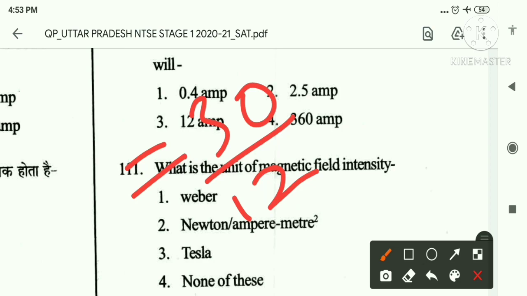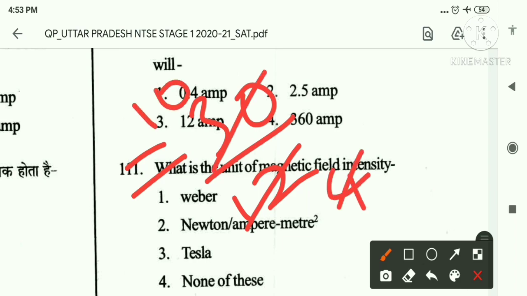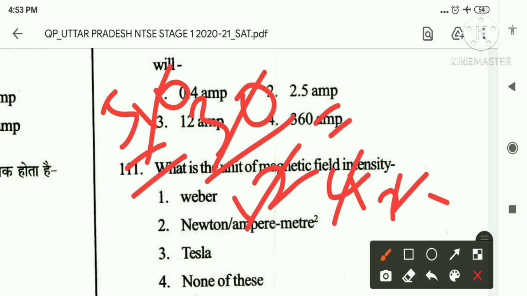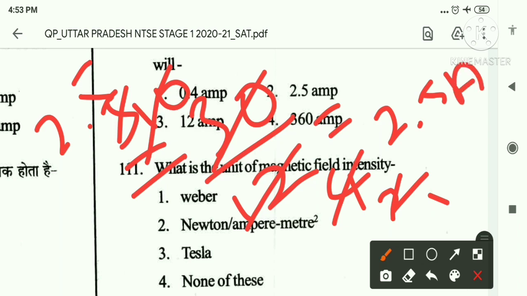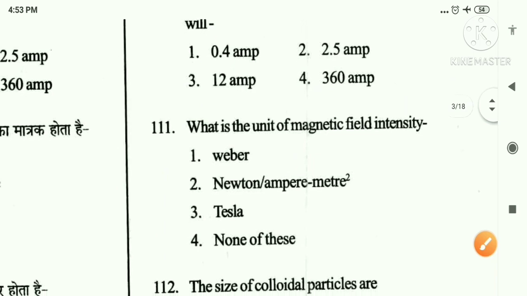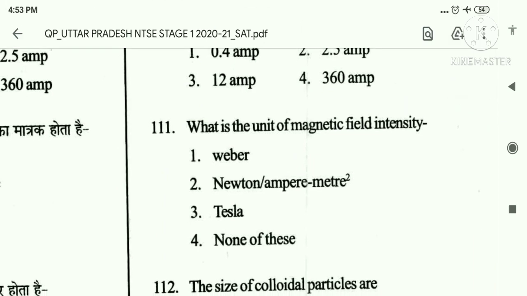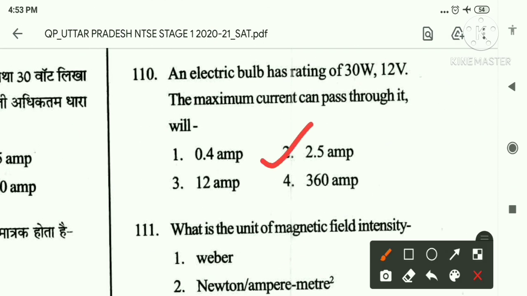So here, 3 4s are 12, 3 10s are 30. 2 2s are 4, 2 5s are 10. So the value is 2.5. 2.5 ampere is the correct answer. The second option is the right answer. Okay, now let's go to the next question.